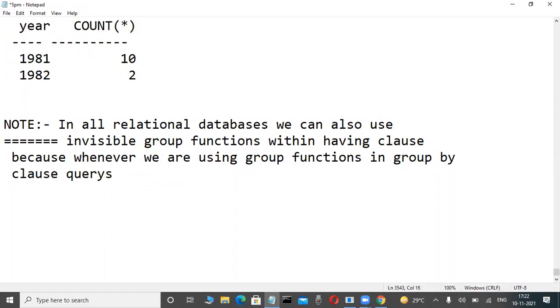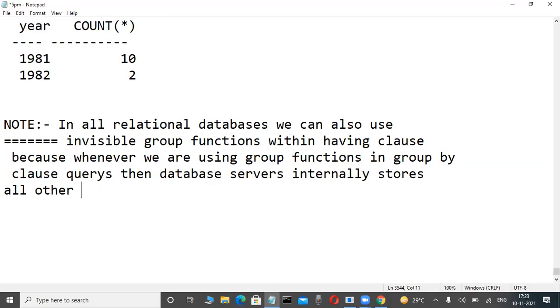In group by clause queries, the database servers internally store all other group functions' results, the internal results within the database.